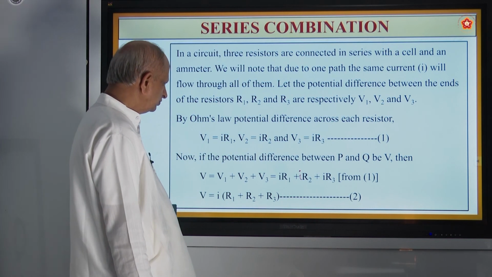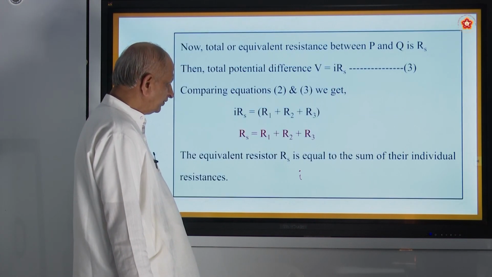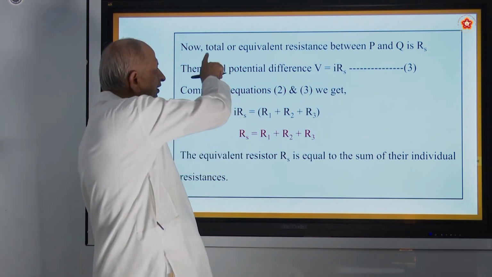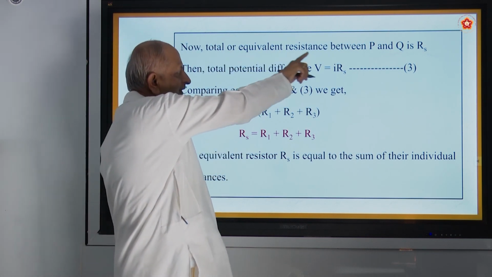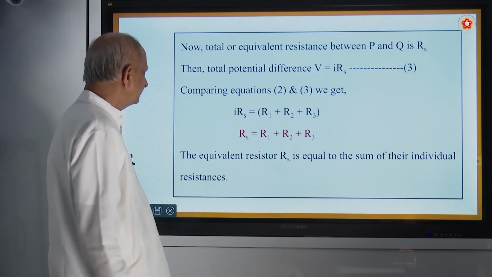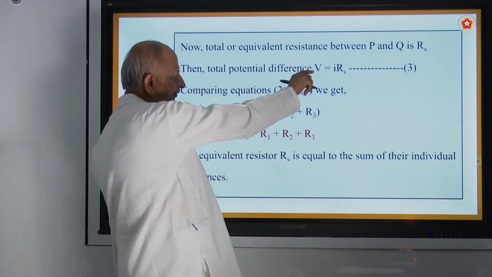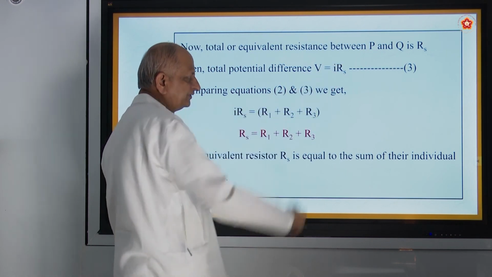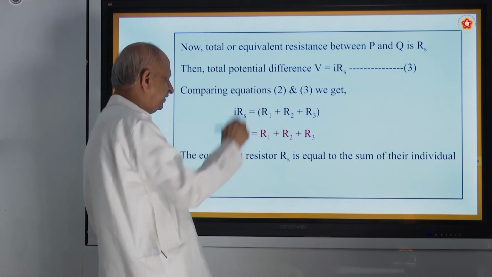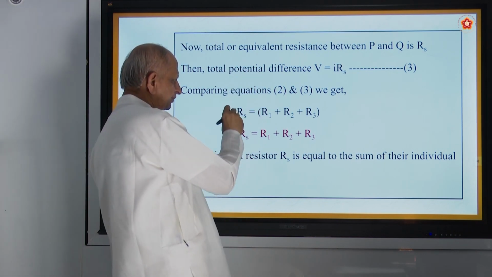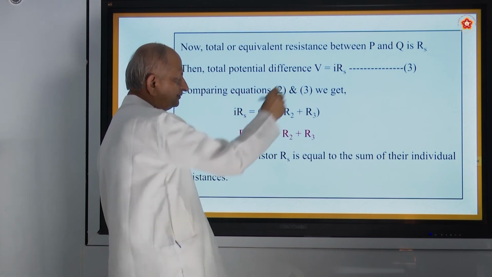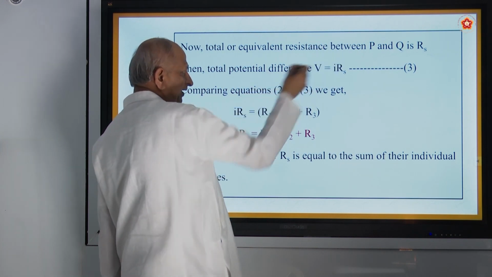Okay, now let us find out the final formula. The total or equivalent resistance between P and Q is RS. Then the potential difference V is equal to IRS. That is the third equation. Equation 2 and 3. Instead of V, we are writing IRS, because V is equal to IRS.